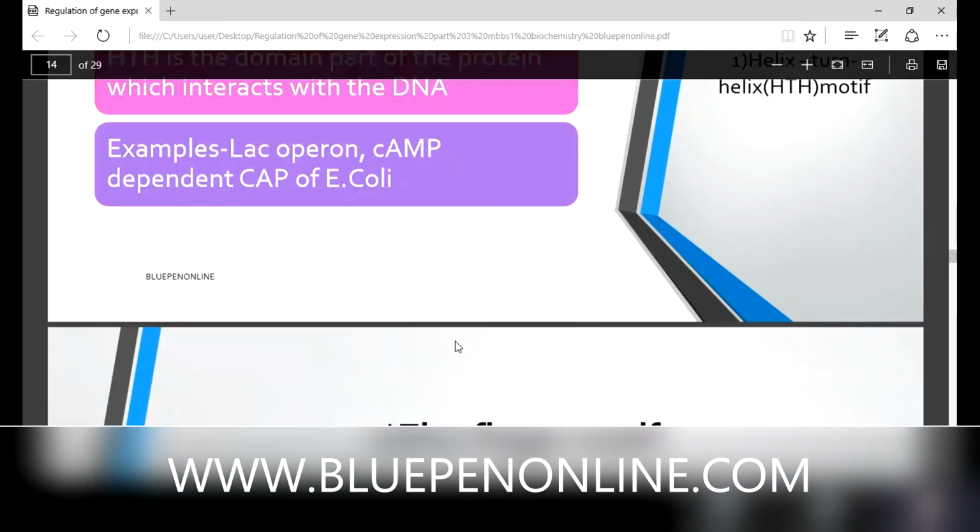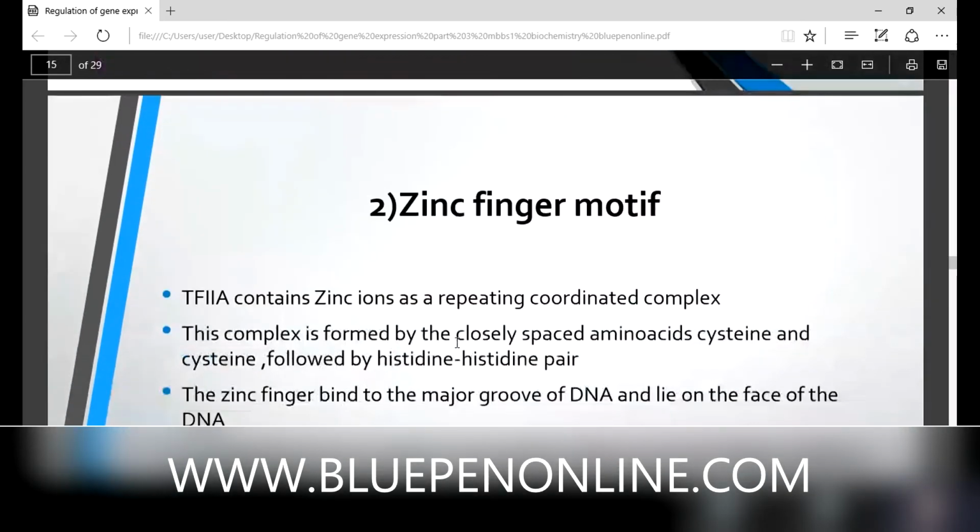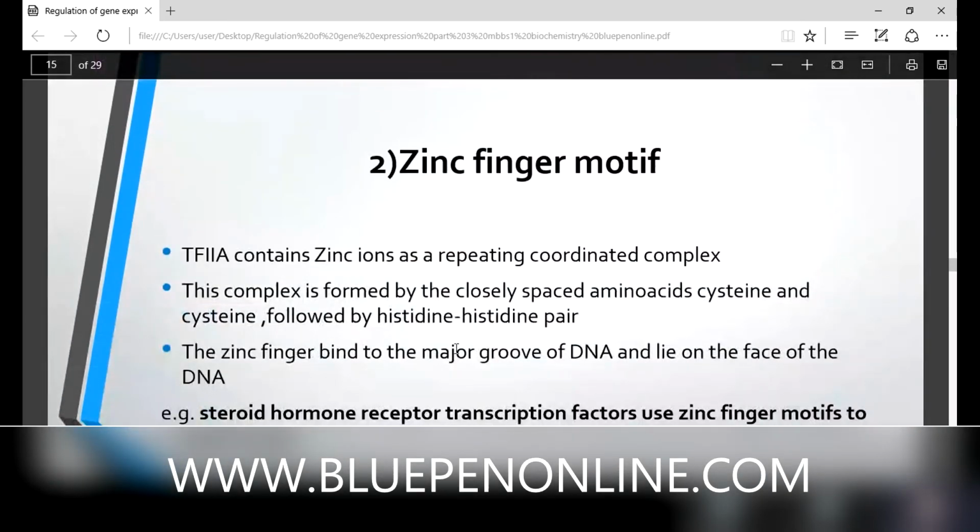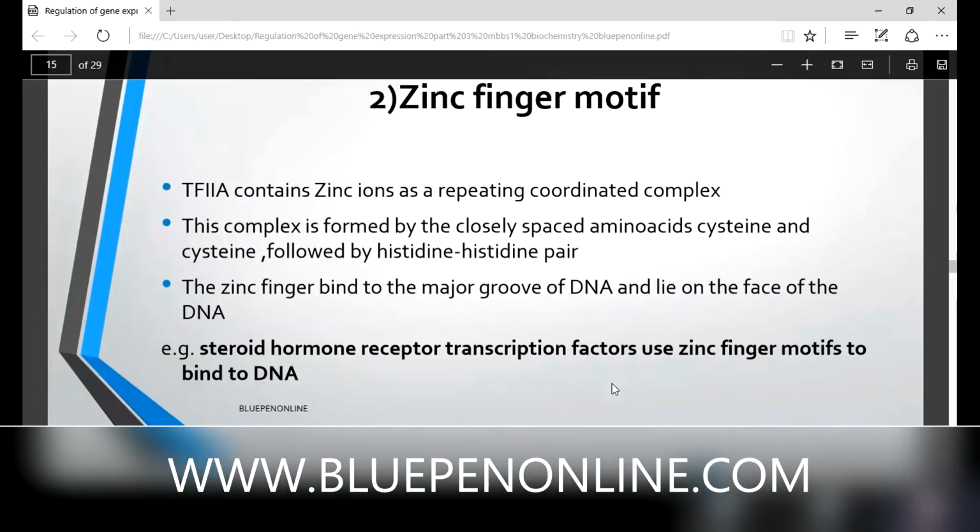Then the second one is the zinc finger motif, as in TF2A, which contains the zinc ion as a repeating coordinated complex. This complex is formed by the closely spaced amino acids cysteine and cysteine followed by histidine and histidine. The zinc finger binds to the major groove of DNA and lies on the face of the DNA. In which cases do we use the zinc finger motif? Steroid hormone receptor transcription factors use zinc finger motifs to bind DNA.